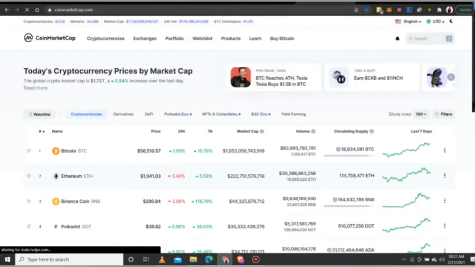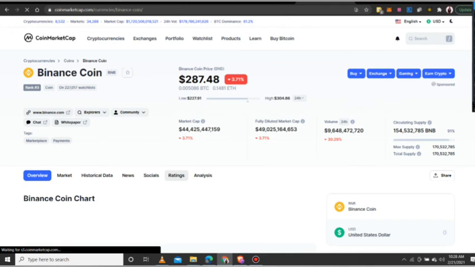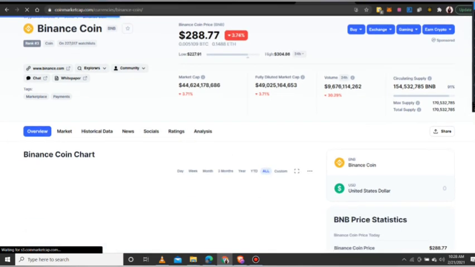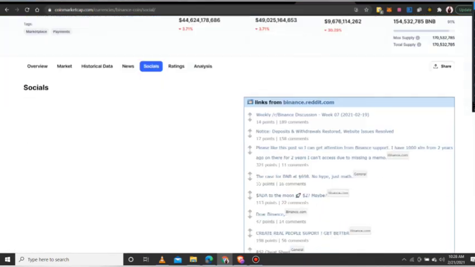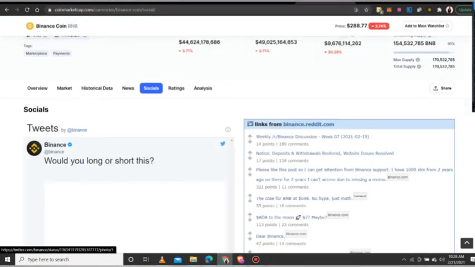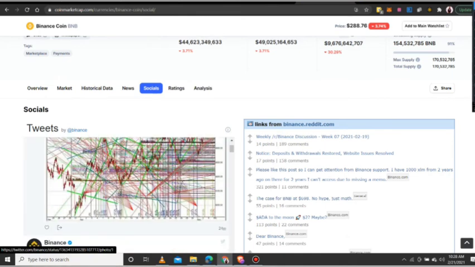Let's choose Binance Coin. Now, I think they have a Telegram group. You see that Twitter, if you go to their socials, and you see their tag. This tag is a marketplace and it's for payment. If you see their socials now, my network is kind of weak. Their socials are still giving you LinkedIn, and you see Twitter here. It's a tweet: would you go long or short?